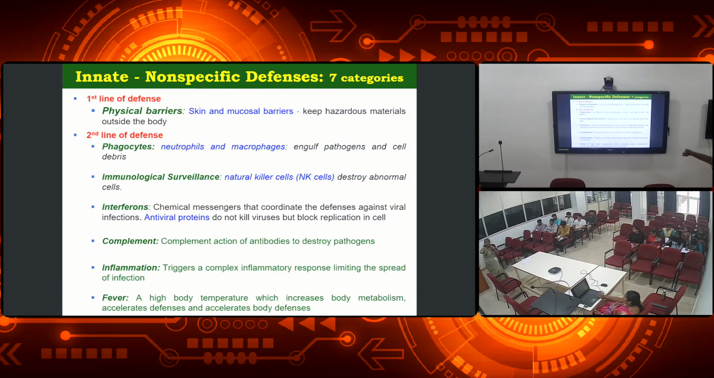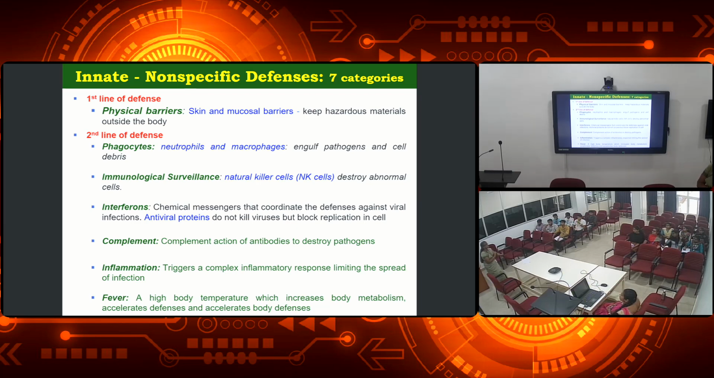So as I said, innate immunity is nothing but the non-specific defenses, which have 7 categories. First one is the first line of defense, as I said: skin, mucus, and mucosal barriers, which keep away hazardous materials. Hazardous materials include pathogens, bacteria, fungi, or viruses, as well as toxic substances which are present in the environment.